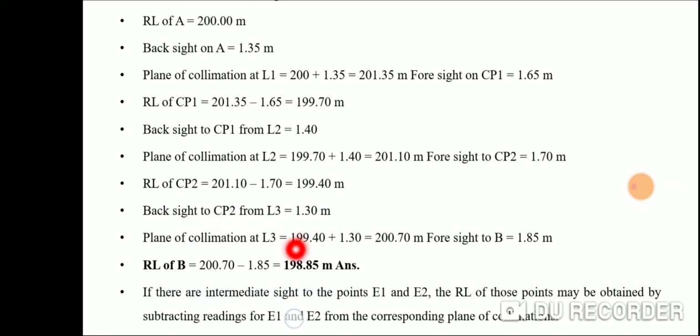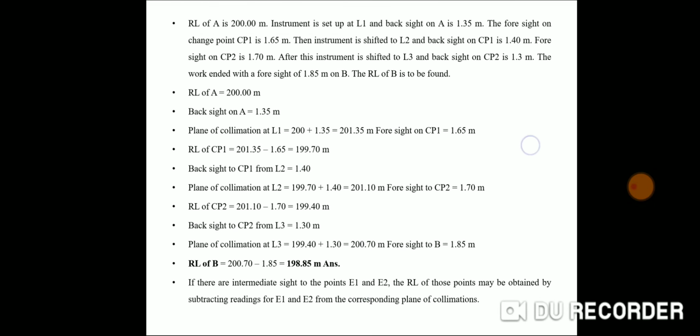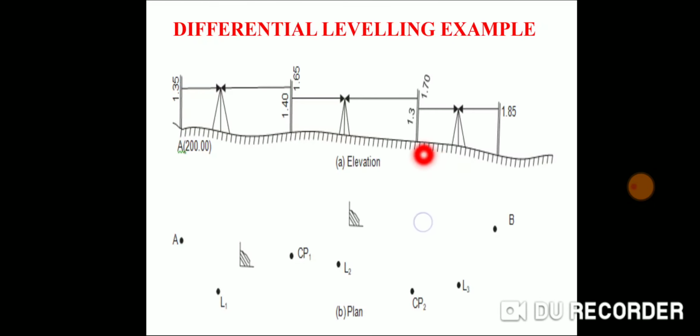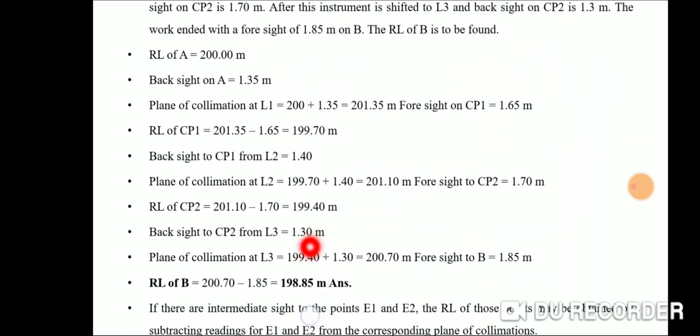Now this CP2 is your benchmark, because the elevation of this point is known to you, that is 199.40. So 199.40, RL of benchmark, plus backsight is equal to height of instrument, which is 200.70, and the foresight at point B is 1.85.